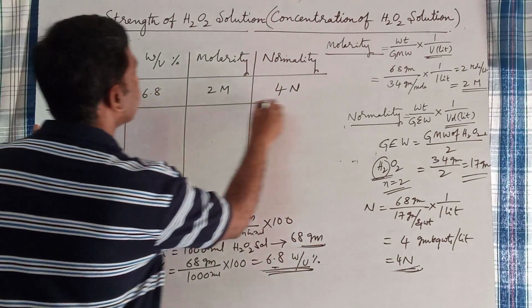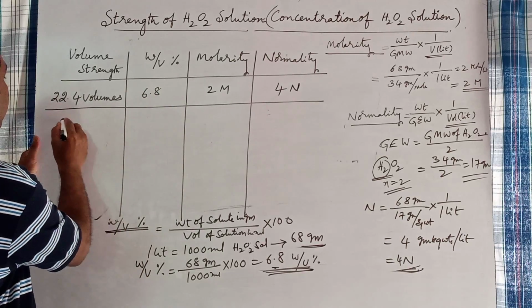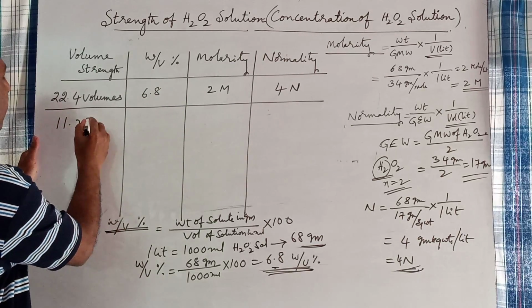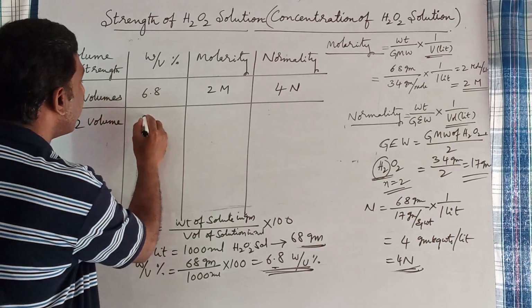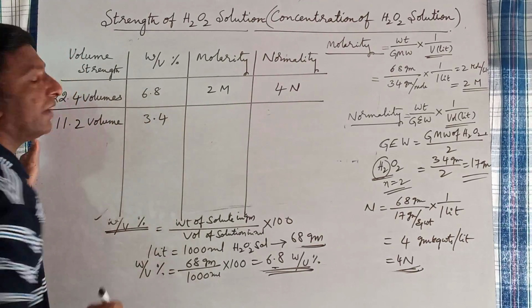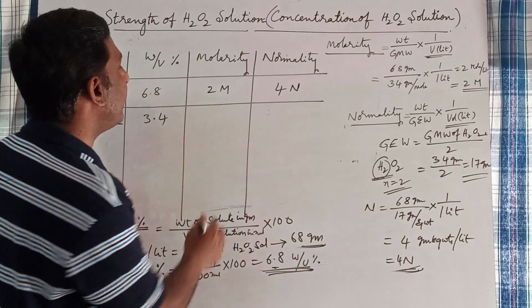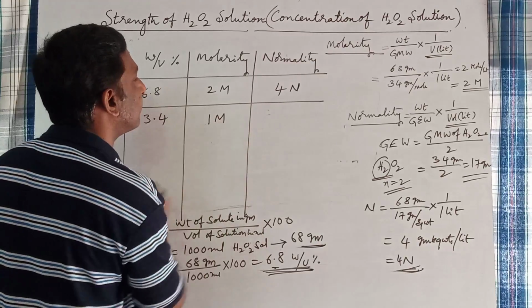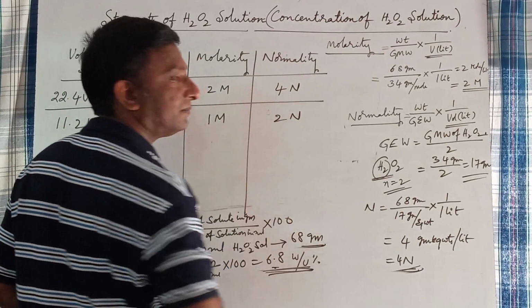Okay, then you can take half of these values. Automatically, 11.2 volumes of H2O2 solution is equal to 3.4 weight by volume percentage, and its molarity should be 1 molar, and its normality should be half of it, 2 normal.